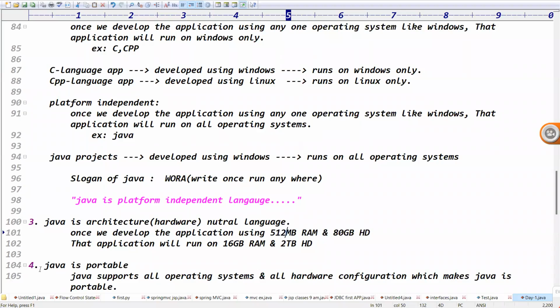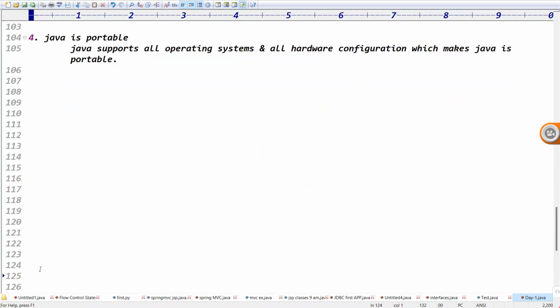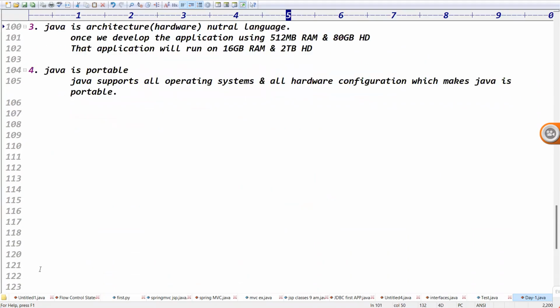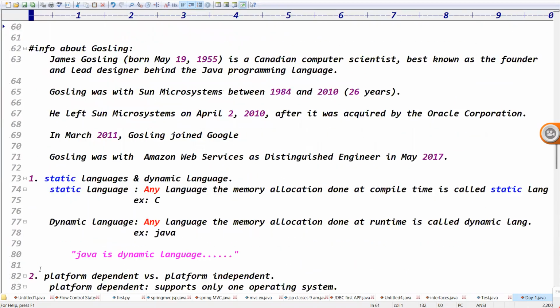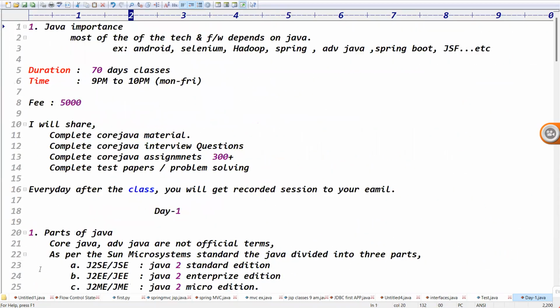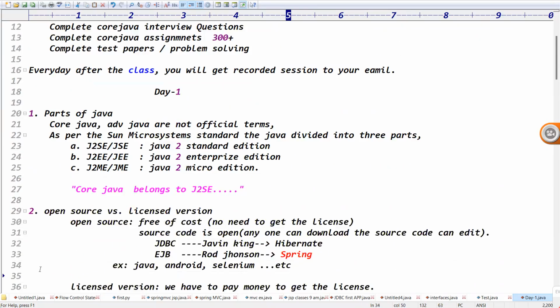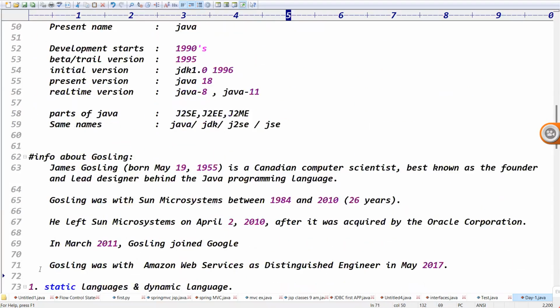Java is a portable language, right? What do you mean by portable language? It means Java supports all operating systems and all hardware configurations, which makes Java a portable language. Yes, sir. Java is a portable language. You got the point or not?